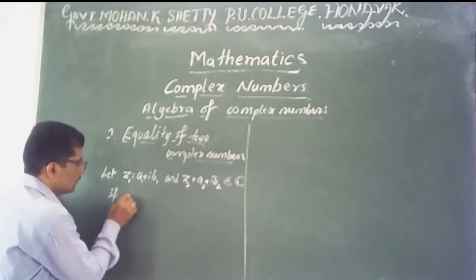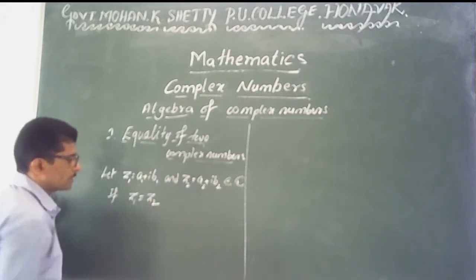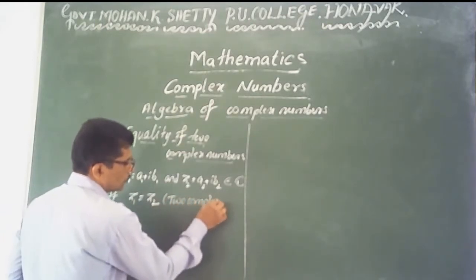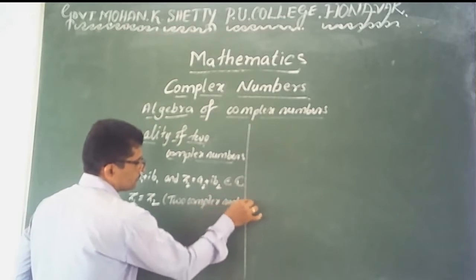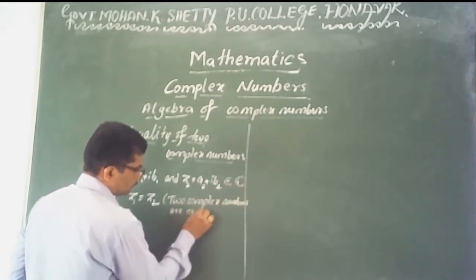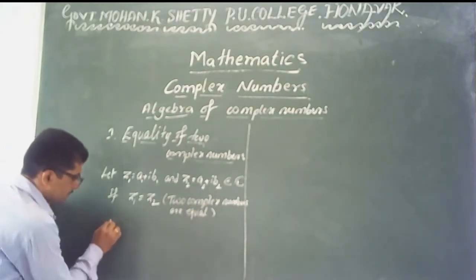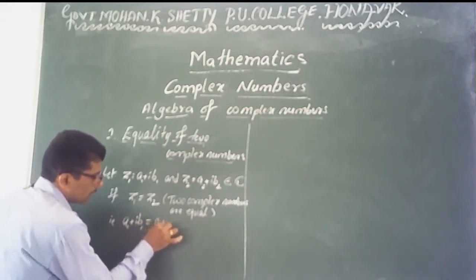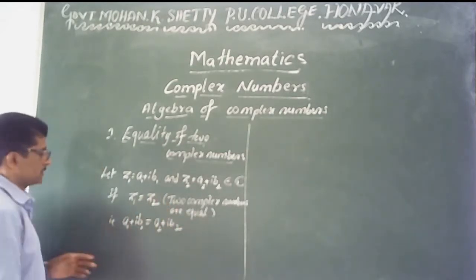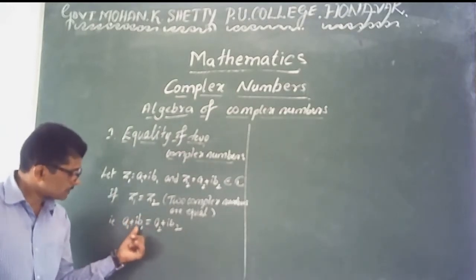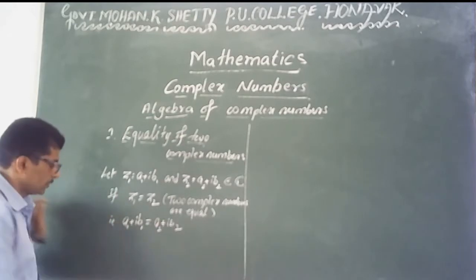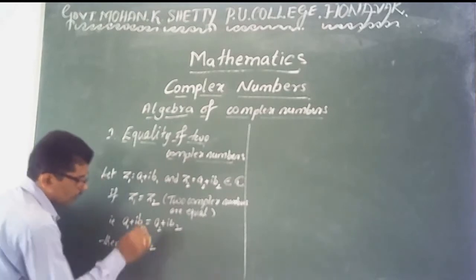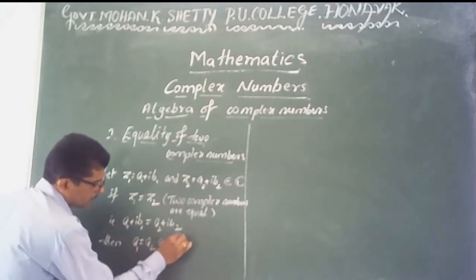If z1 equal to z2, that is a1 plus i into b1 is equal to a2 plus i into b2, then you say that a1 is exactly equal to a2 and b1 is equal to b2.